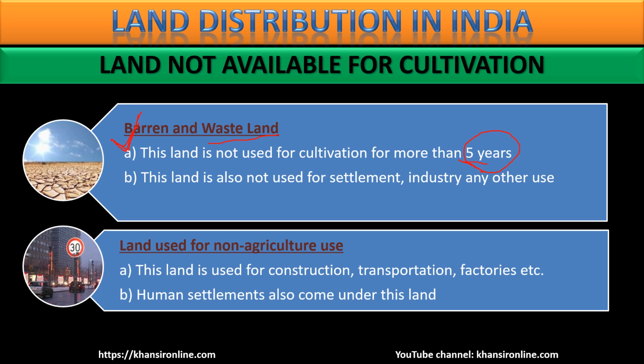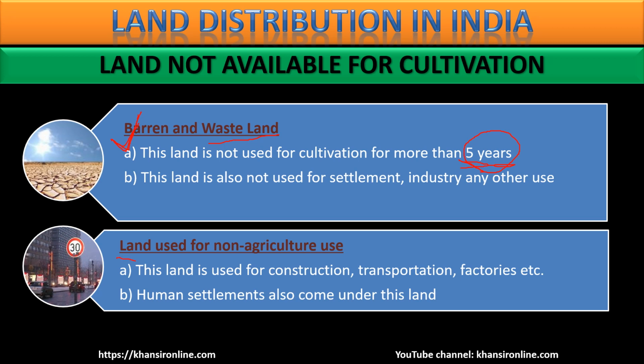Why am I focusing on this 5 years? Because remember I told you earlier, fallow land. This is related to fallow land. The land which is not used for cultivation for more than 5 years, or the land which is not suitable for cultivation, unfit for cultivation, is called barren land. Of course, this land can be used for settlement or for industry, but this land is not used for this purpose. The total wastage, barren land, wasteland means total wastage of the precious land resource that we have with us. We'll see the percentage of this also in the further videos.